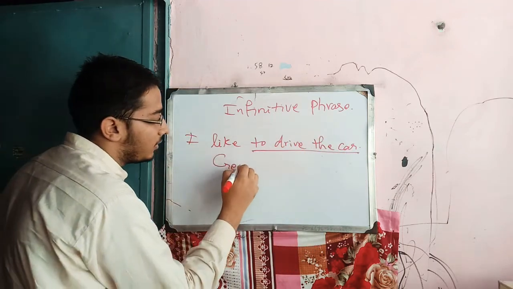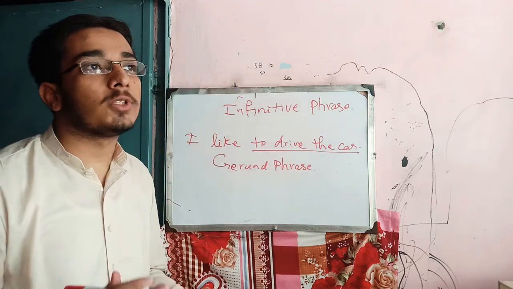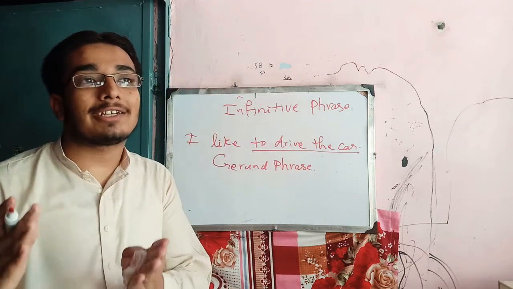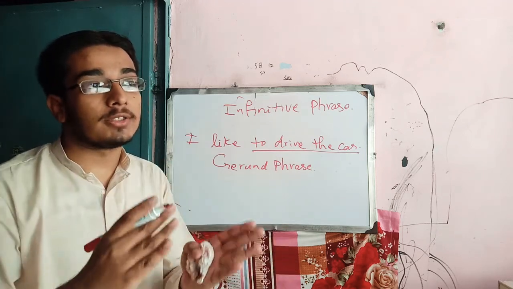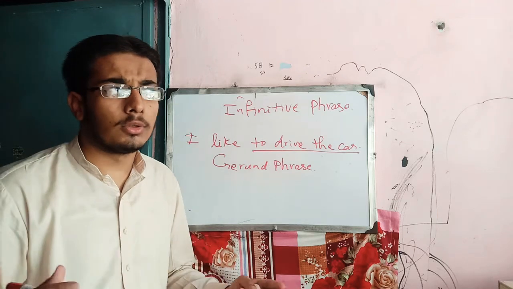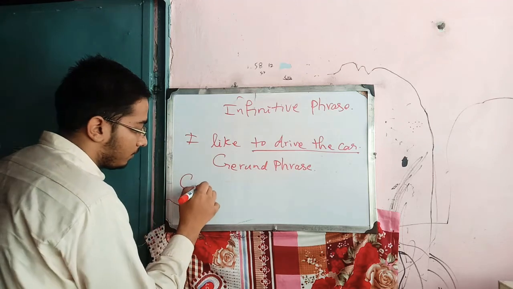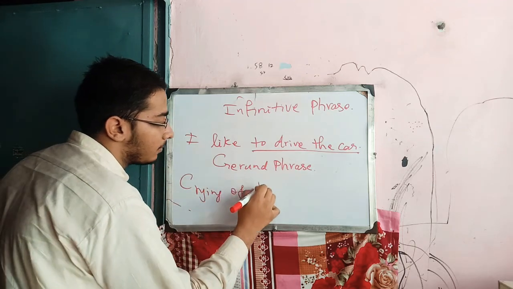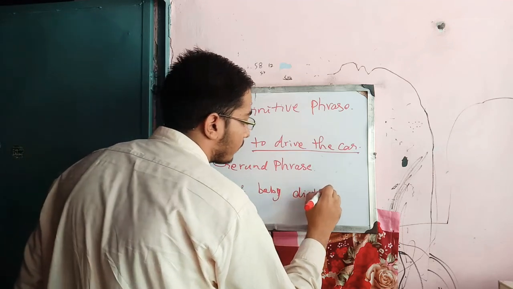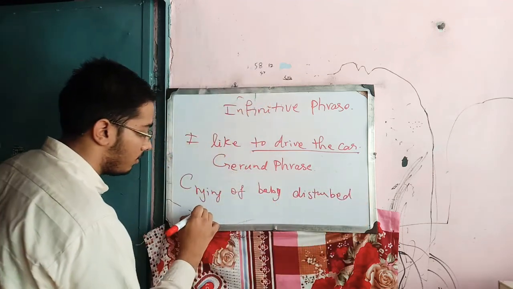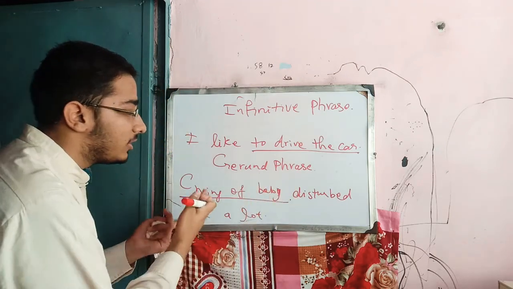Next, it is gerund phrase. We know that in gerund we use the verb plus ing and that acts like a noun. Similarly, in gerund phrase, we use the gerund plus its modifier that acts like a noun in the sentence. For example, crying of baby disturbed me a lot. So in this sentence, the crying of baby is a gerund phrase.